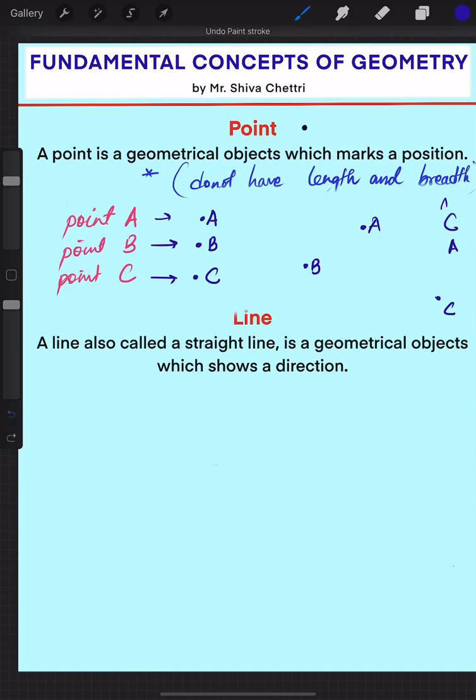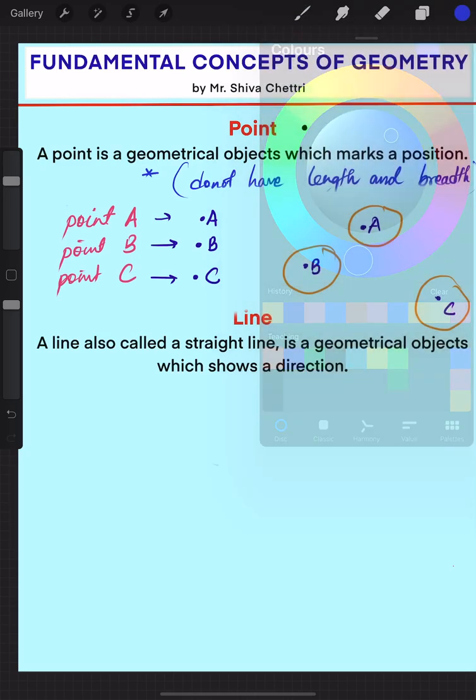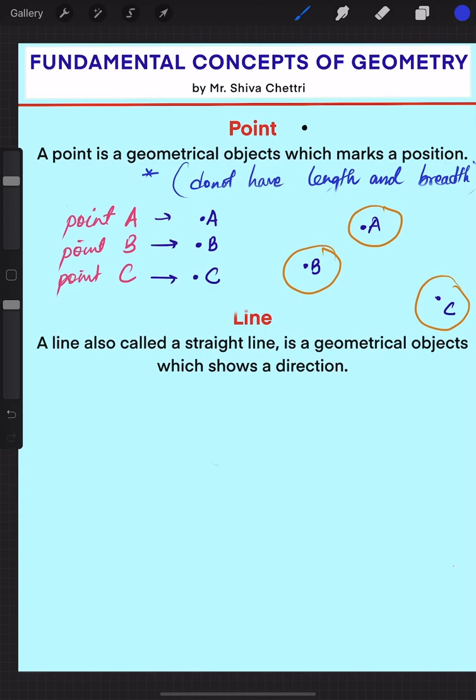Okay, so this is the important thing that you need to remember for this portion. Point A, point B, point C. Okay, so next we have is line. A line is also called a straight line and is a geometrical object which shows a direction. Earlier, what did a point do? It marks a position, right? But now a line shows your direction. So that is an important point you need to remember.